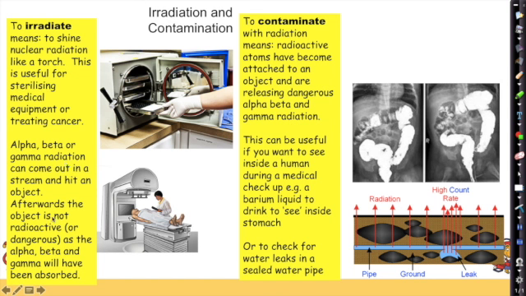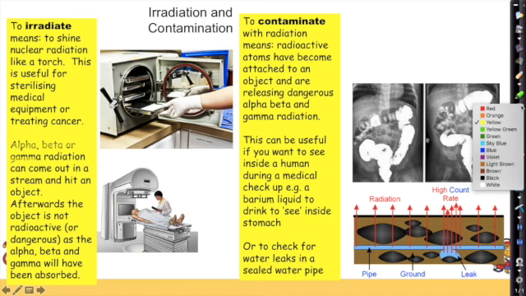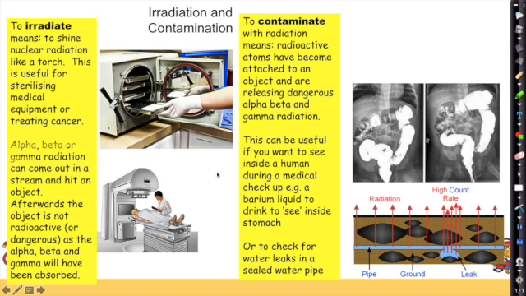Afterwards, the object is not radioactive anymore. Because it's the alpha, beta and gamma particles themselves that are coming out, there is nothing that stays on the material itself. Afterwards, the object is not radioactive, and therefore it's not dangerous, as the alpha, beta and gamma will have been absorbed or released.